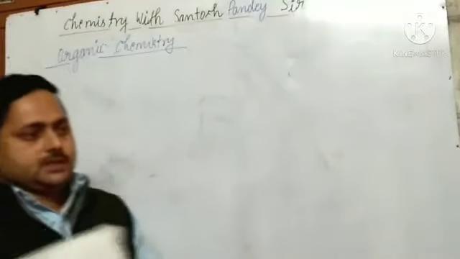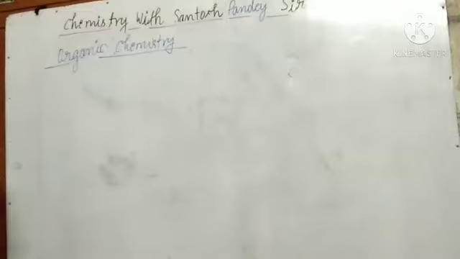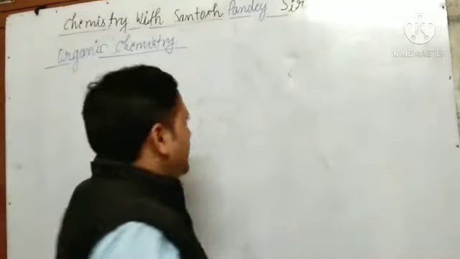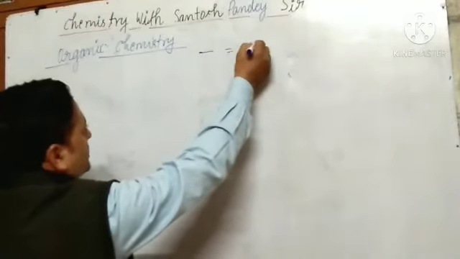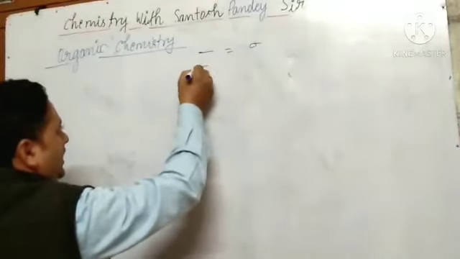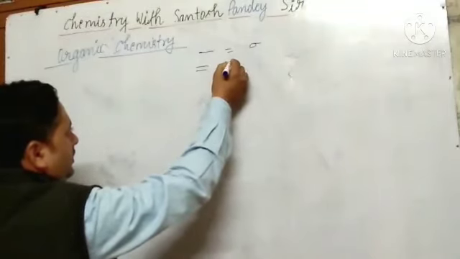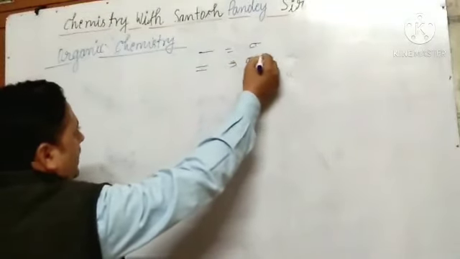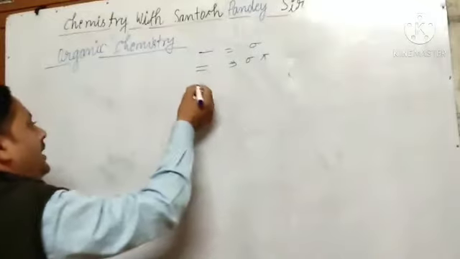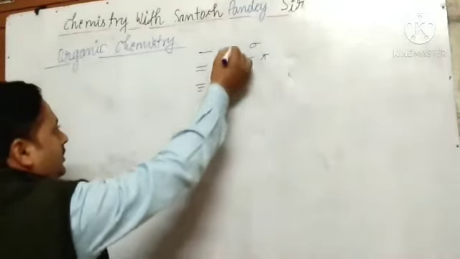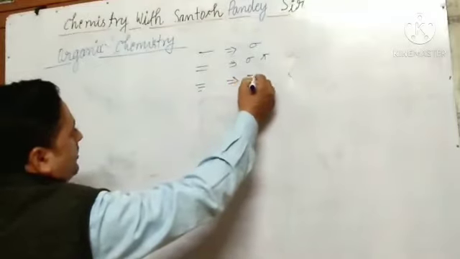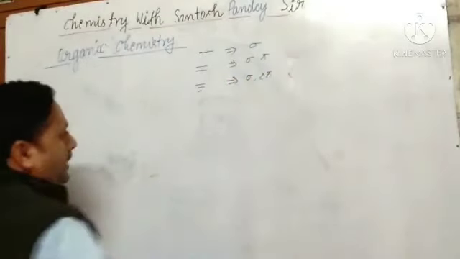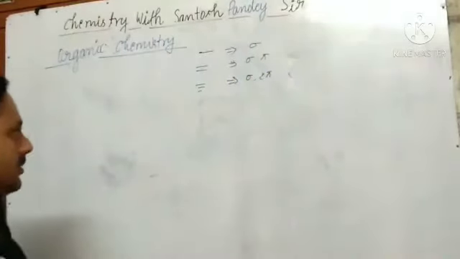I would like to write some points with the help of which we can explain the problems. What is that? Here single bond equals 1 sigma bond, double bond equals 1 sigma and 1 pi, and triple bond equals 1 sigma and 2 pi. Okay, so here we will discuss that.